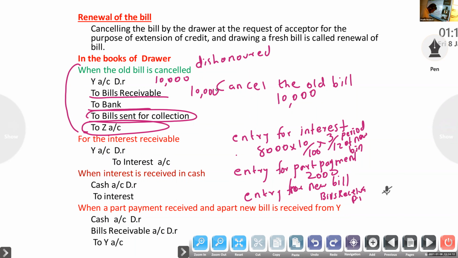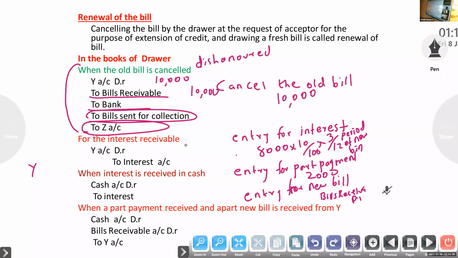Second entry, interest receivable. Here you look that it is in the books of the drawer. The drawer has to get interest. Receivable means still we didn't get it, we have to get it, accrued income, accrued interest. So what is the entry? Drawee account to interest. Interest is our income, so interest credit.